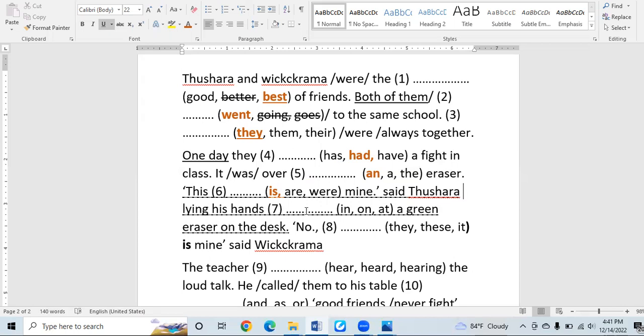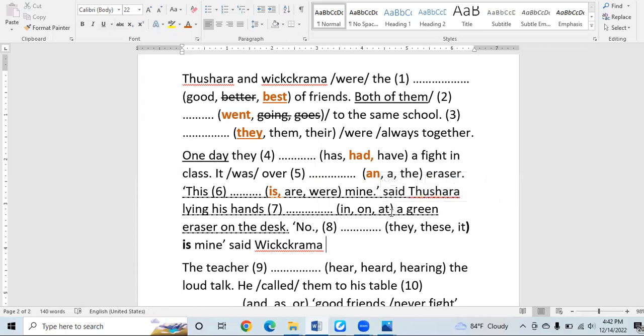"Lying his hand, then a green eraser on the desk." Now here, in, on, and at, these are prepositions. In we use to show something is there inside. On we use to show something on the surface of some other substance, and at we use to point to something.